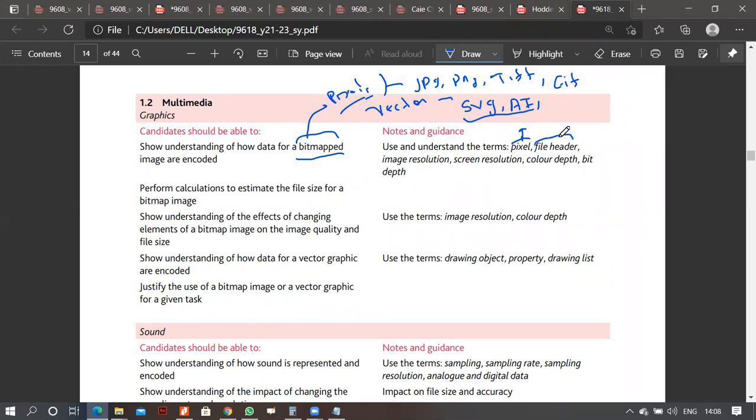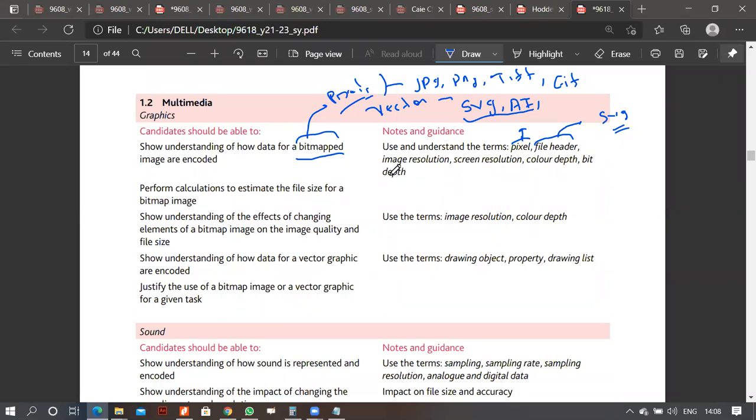Okay, so as far as file header is concerned, we can define it as a signature, which is basically placed in the beginning of the file. Why do we have it? The reason we have a file header is so that the operating system or any of the software accessing the file will know what information is within this file. I will just show you how SVG has its information stored in it.